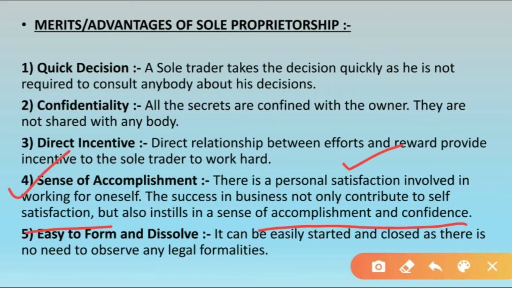So that generally brings them self-satisfaction, they will be satisfied with their work, but at the same time there will be a sense of confidence, there will be a sense of accomplishment, that they will feel like they have achieved something in their life. Okay, they will feel more confident, and they will work very hard for their business, for the success of their business, right? So this is also the advantage of sole proprietorship.